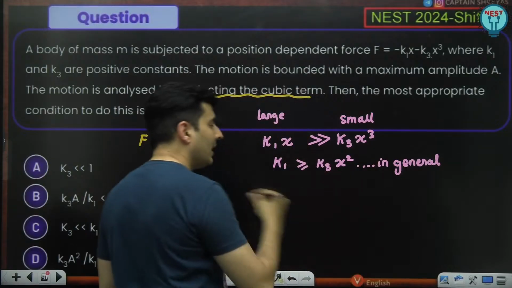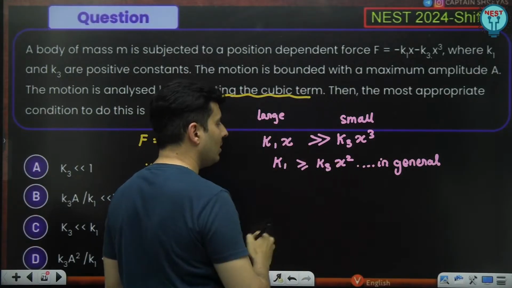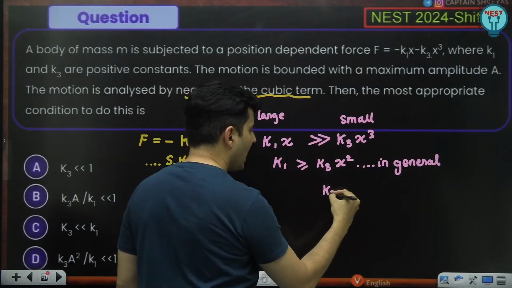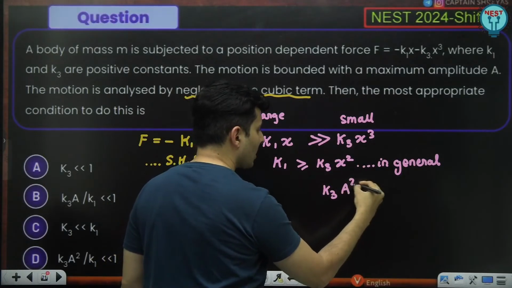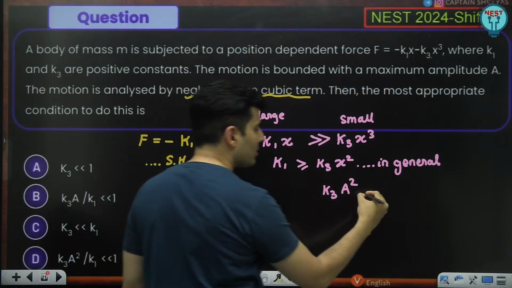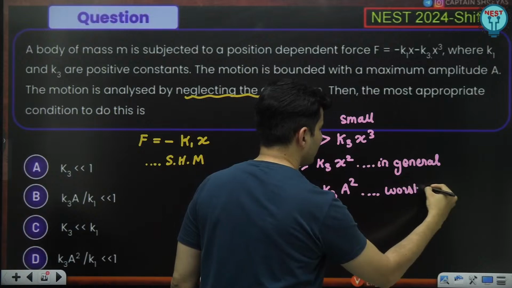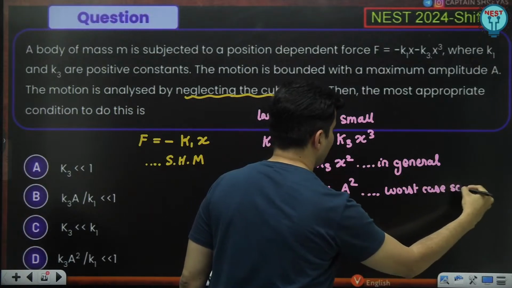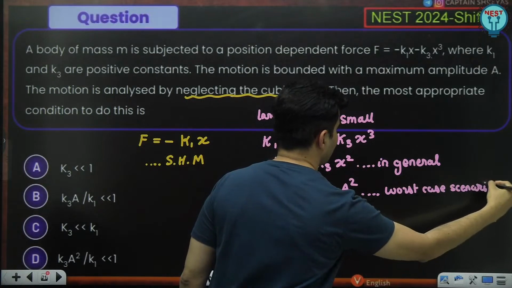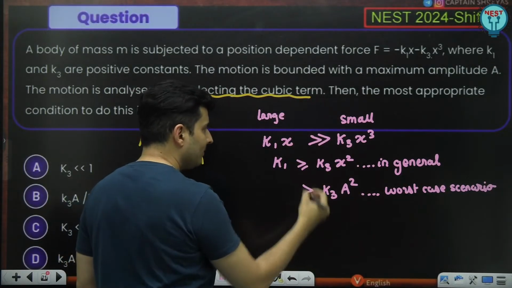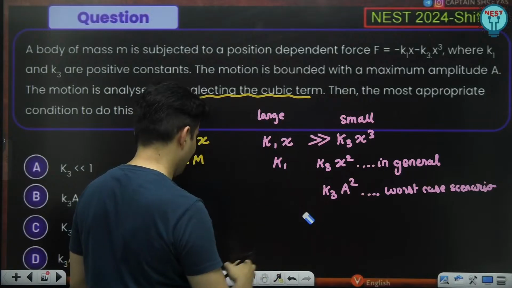So I want that even in the worst case, this should be true. So this value of X can be at max A only. This is the worst case scenario. It can't be more than A. Sorry, not greater than or equal to, my bad.